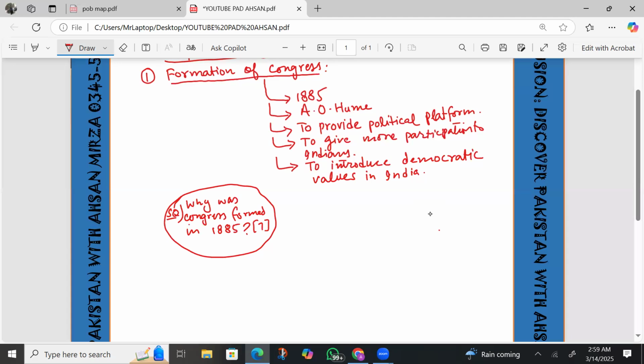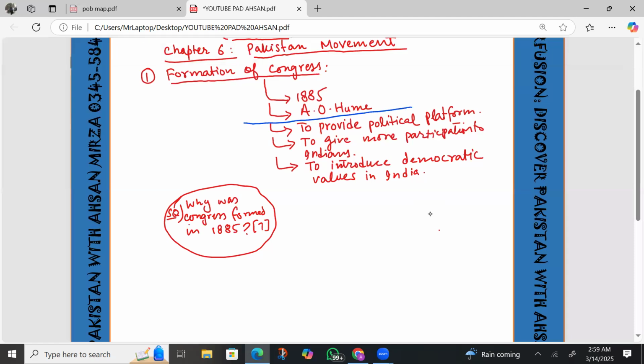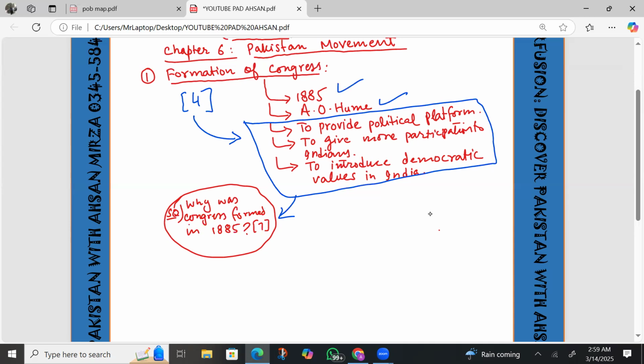When you see that there are three reasons, you will go towards these three points, and they will cover the answer related to the formation of Congress. When you write the answer, you can write about these points along with these two facts. So this is all about the formation of Congress. You need to learn and explain these points from the notes which I have already published. That is all about the first event.